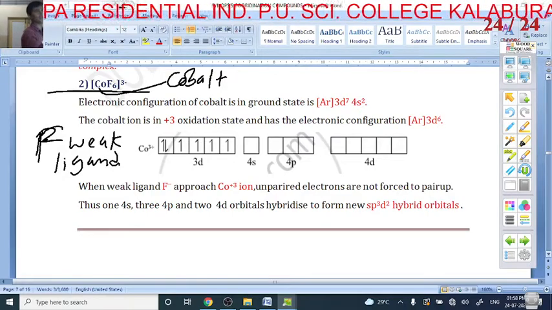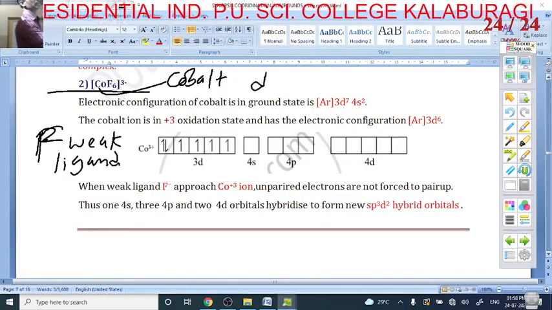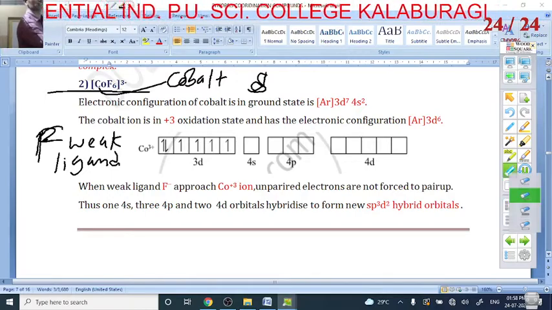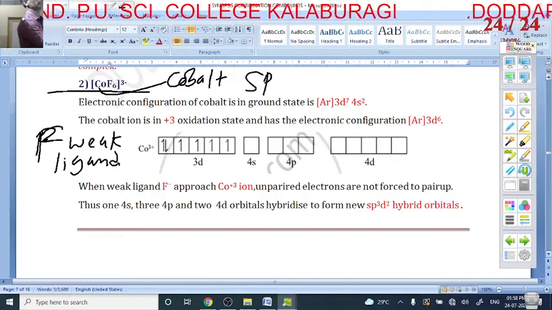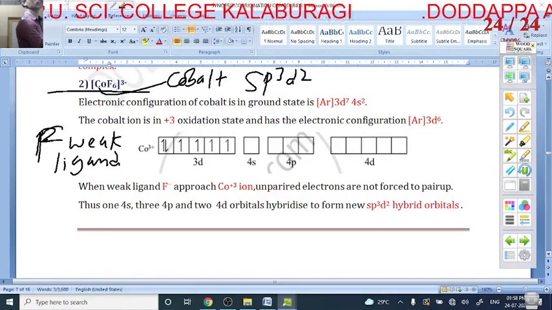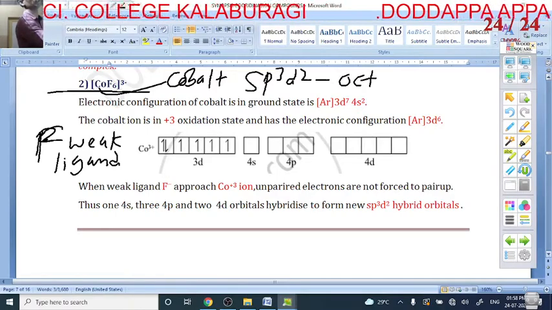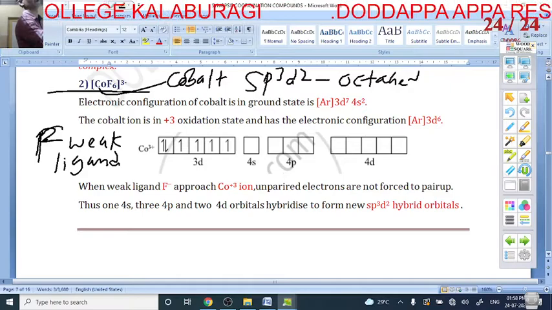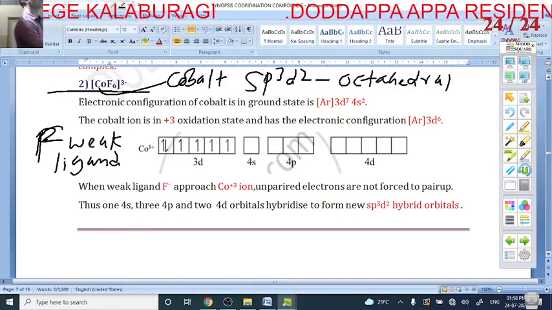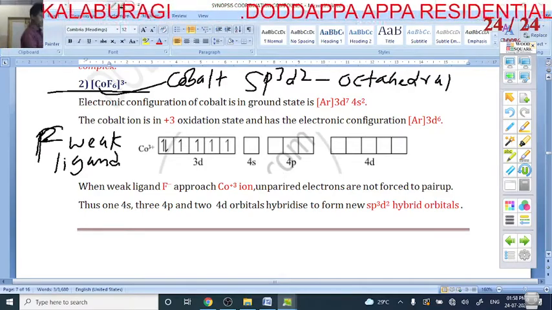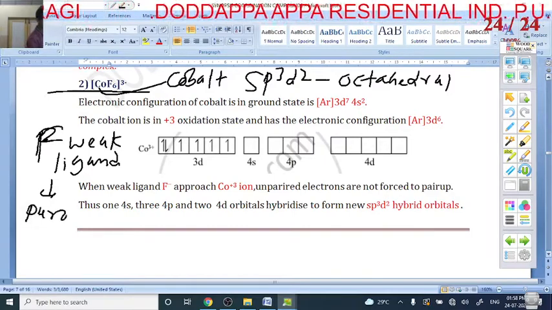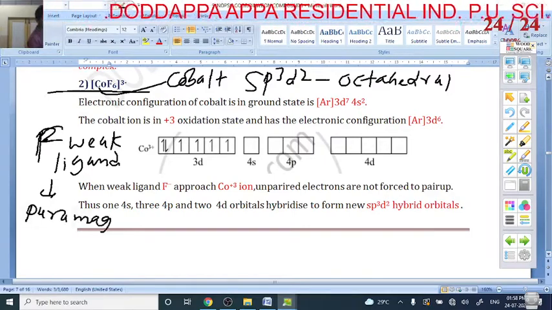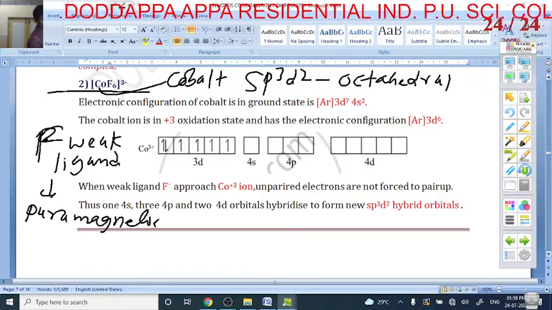If it is a weak ligand, it forms sp3d2 hybridization. If it is sp3d2 hybridization, it is octahedral. Because of this weak ligand, the complex is paramagnetic.